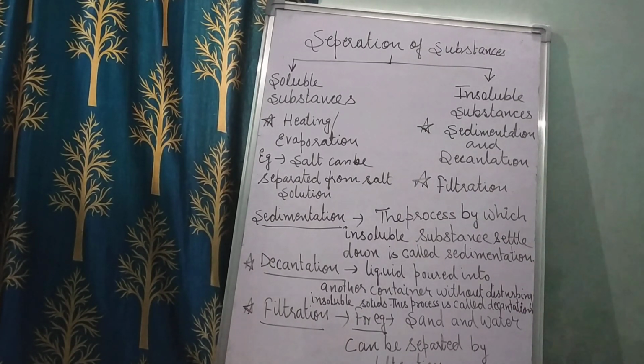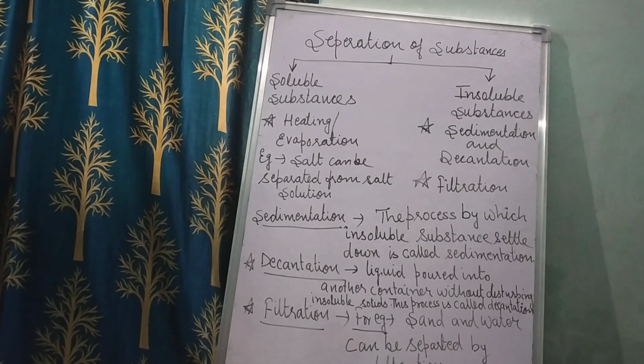This process is called sedimentation. After a few minutes, without disturbing that liquid, if you pour the upper clear liquid into another container without disturbing the particles settled at the bottom of the beaker, that process is called decantation.